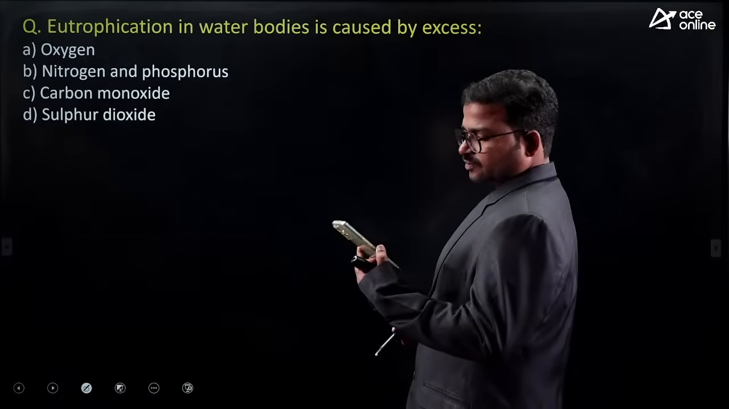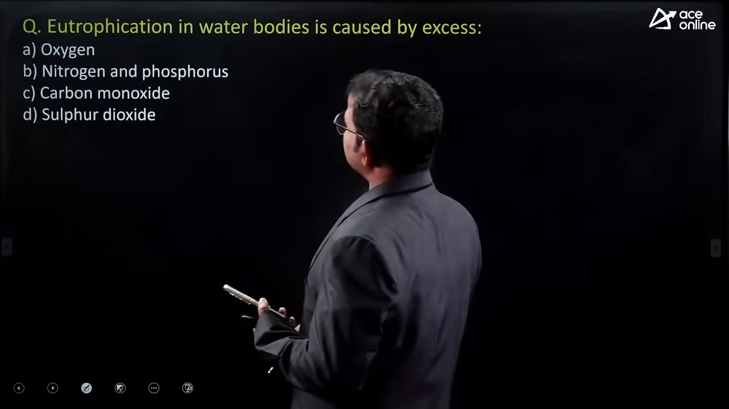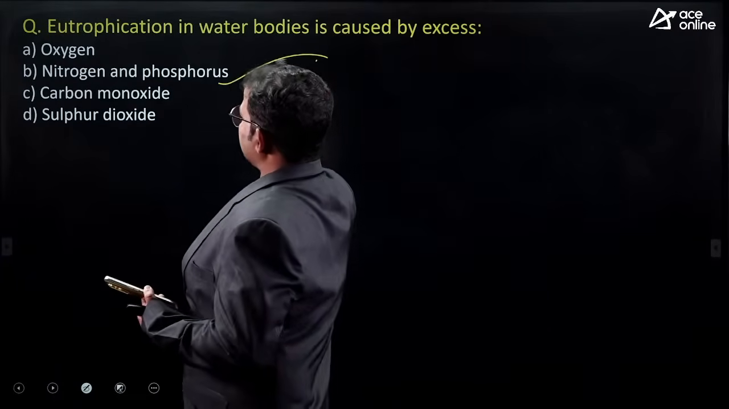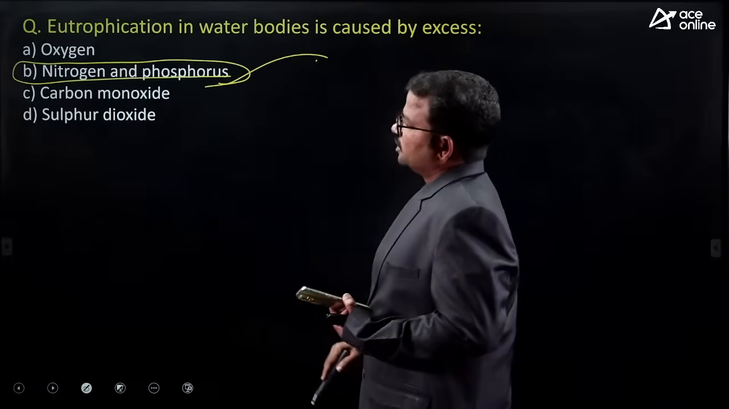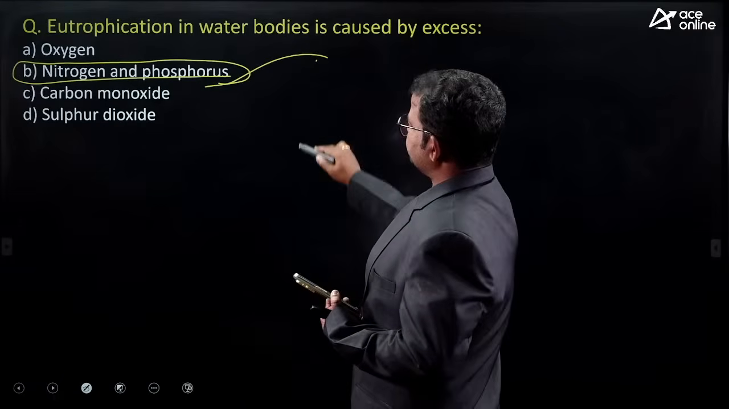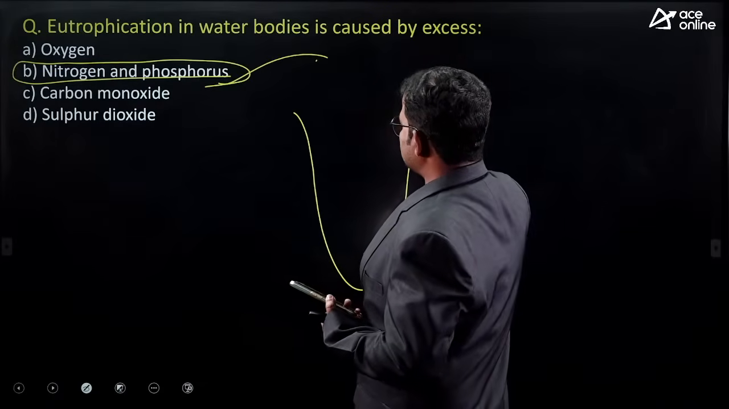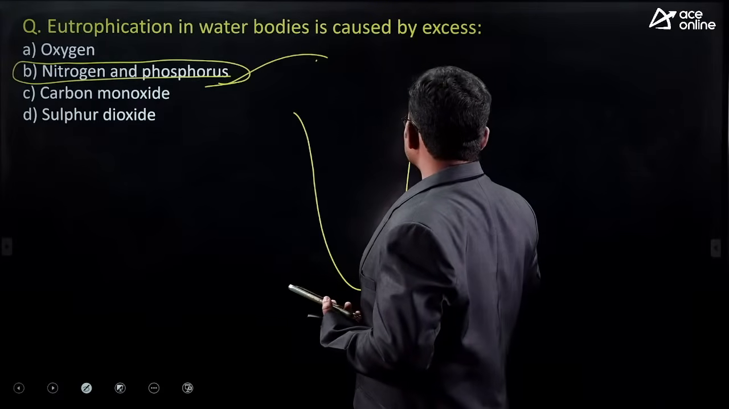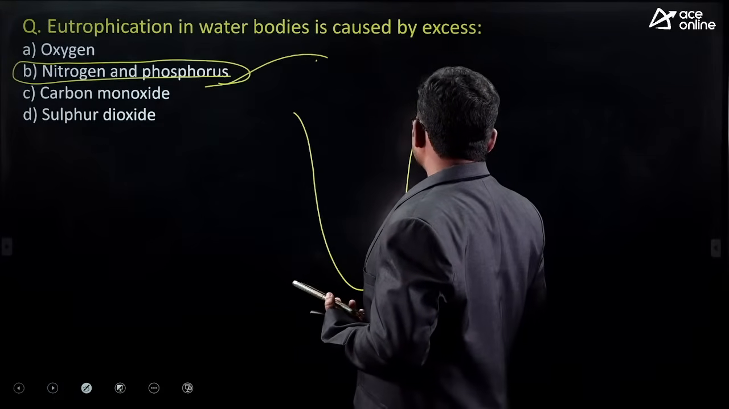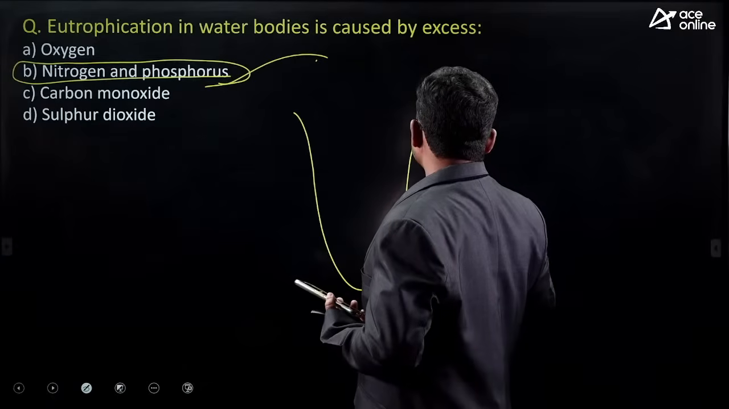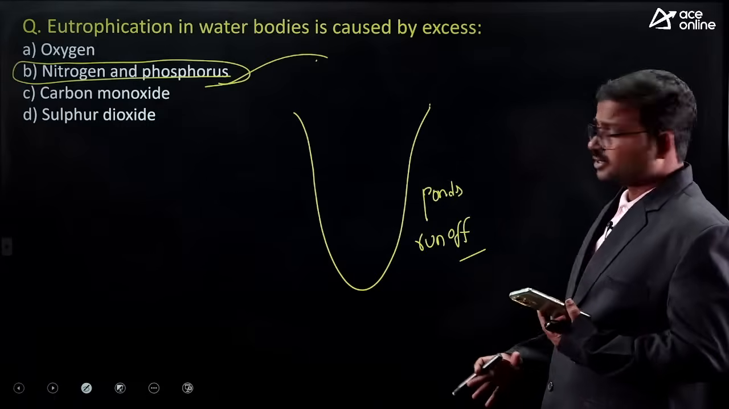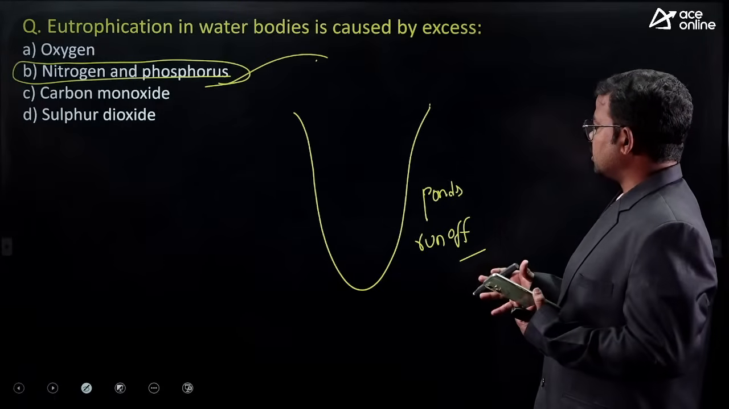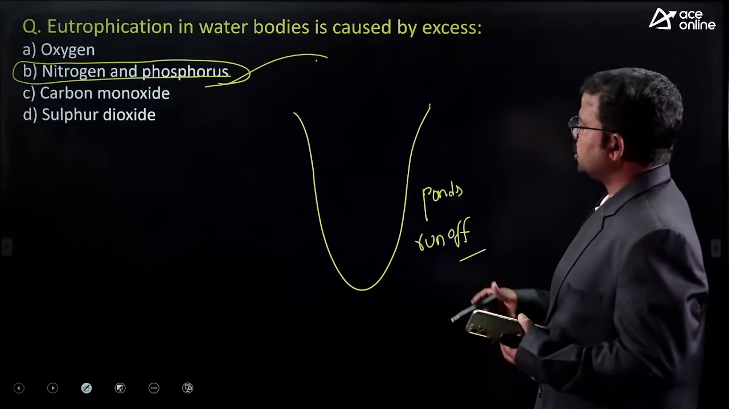First of all, guys, what is meant by eutrophication? Actually, here the correct option is B only. Nitrogen and phosphorus. If you consider ponds, there is runoff water, so the water is completely stagnant, right? Completely runoff orientation.